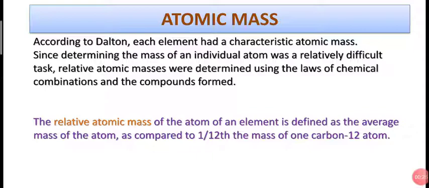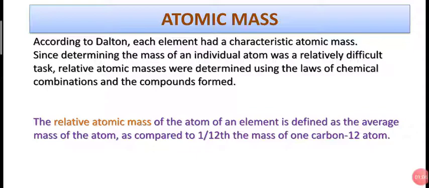So if you remember the postulates of Dalton's atomic theory, you will remember that there was a postulate in which he said that all the atoms of a particular element have same mass and same chemical properties, while the atoms of different elements are different in masses and chemical properties from each other. Means every element has a characteristic atomic mass. This was told by Dalton.